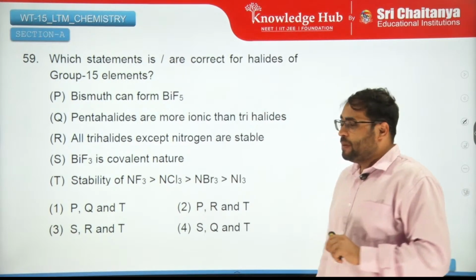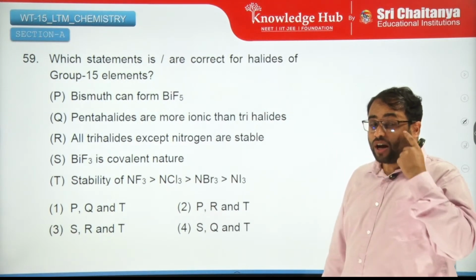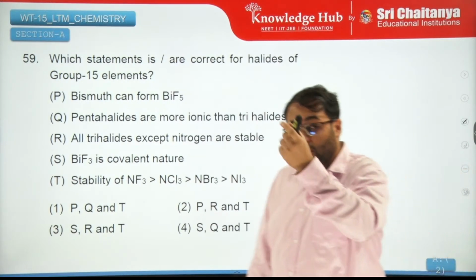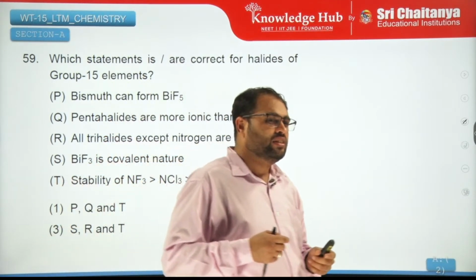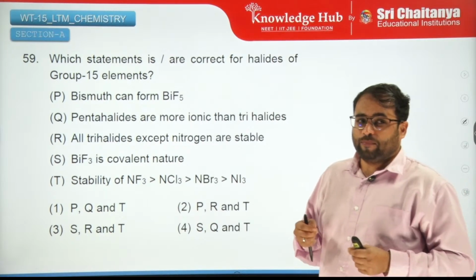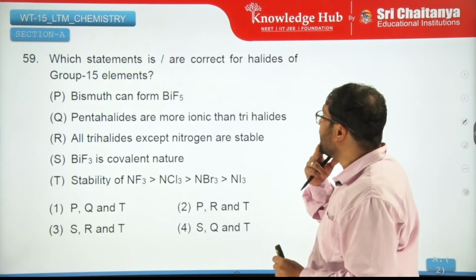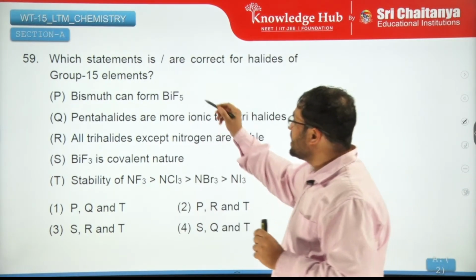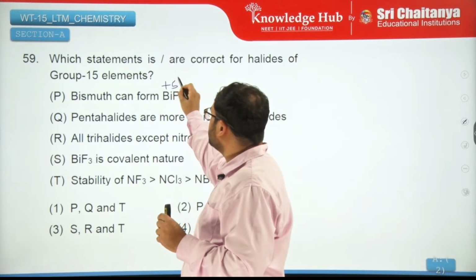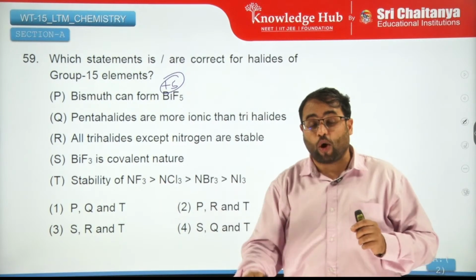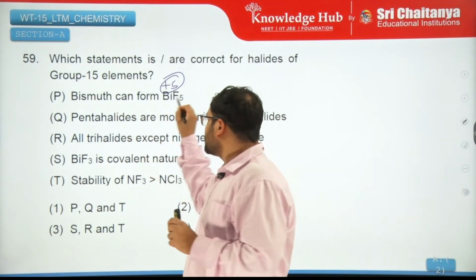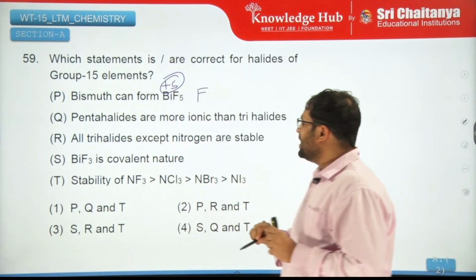Which statement is or are correct for halides of group 15? Bismuth can form BiF5. I don't think so, because going down the group, what is happening? Your inert pair effect is increasing, right? This inert pair effect decreases the possibility of the +5 oxidation state forming, and here bismuth is in +5 and it is lying at the bottom of the group, right? So this appears to be false.